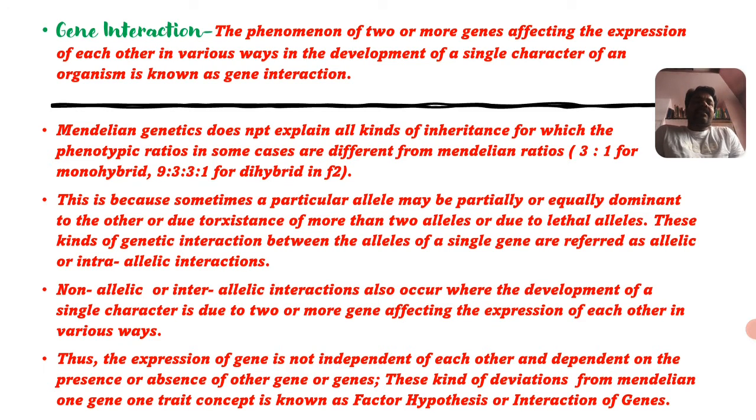It is very simple: two or more genes affecting the expression of each other in various ways in the development of a single character of an organism is known as gene interaction, also known as the factor hypothesis.